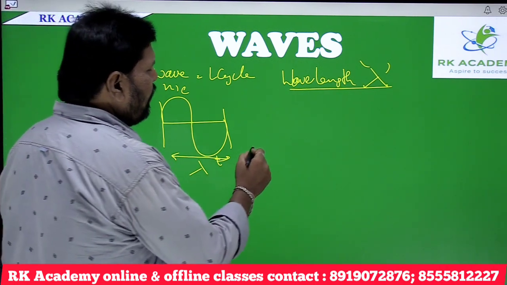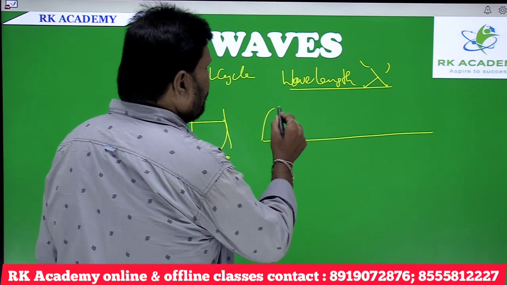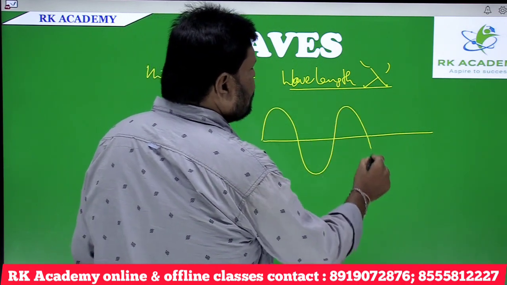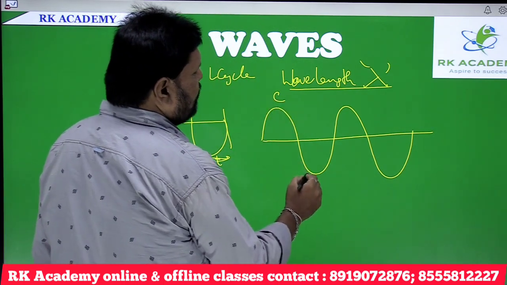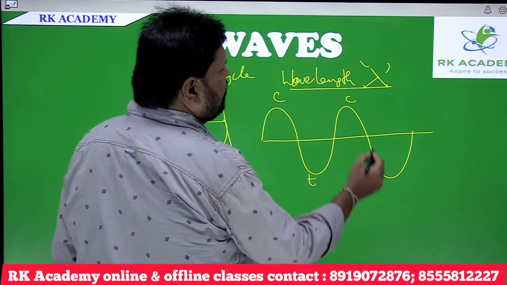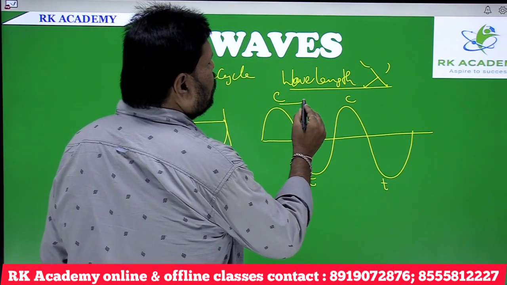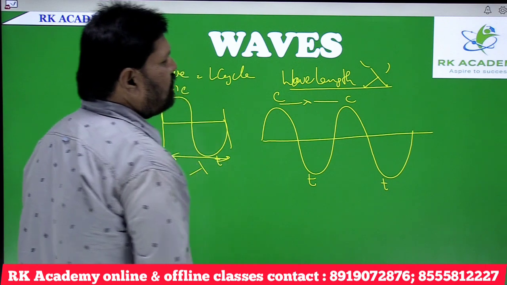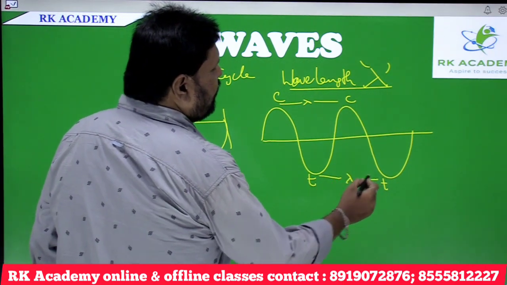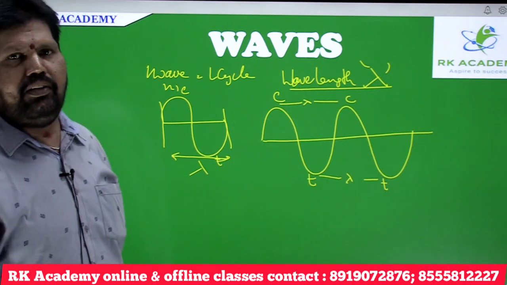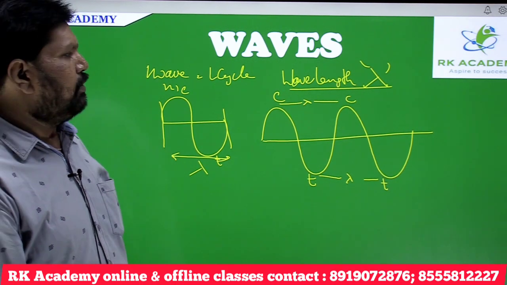But in the case of a transverse wave, as you know, several crests and several troughs are formed. This is a crest and this is a trough, and this is a crest and this is a trough. Thereby, the distance between 2 consecutive crests or 2 consecutive troughs is taken as the wavelength and denoted by the letter lambda.